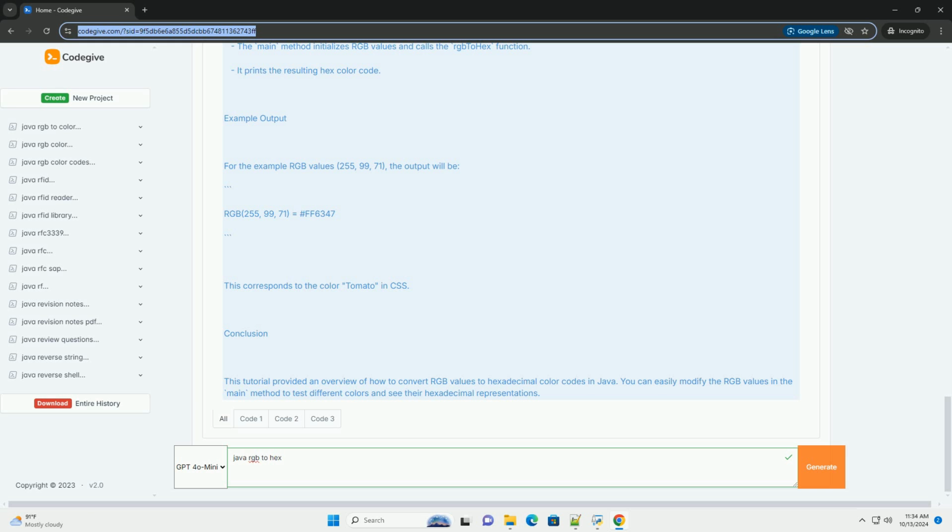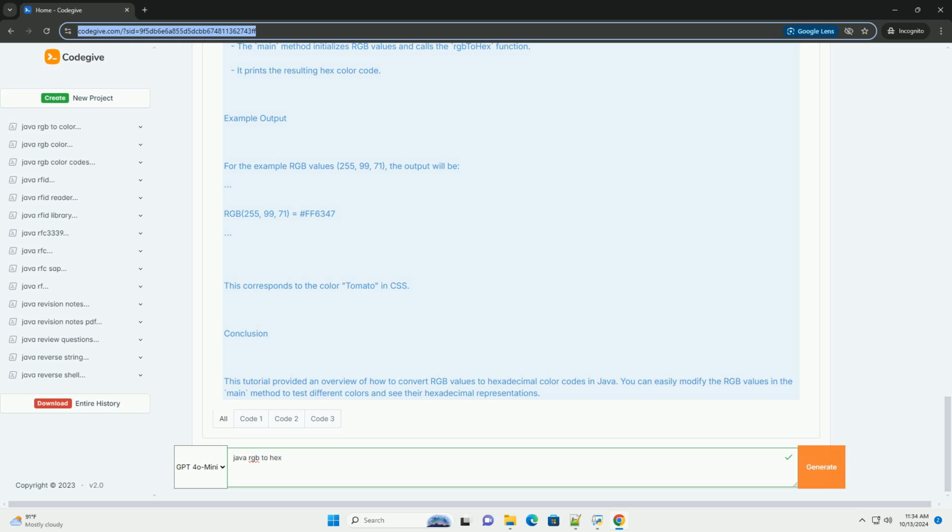Steps for conversion. 1. Convert the red, green, and blue values to hexadecimal. 2. Pad each value with a leading 0 if needed. 3. Concatenate the values and prepend a hashtag to form the hex color code.